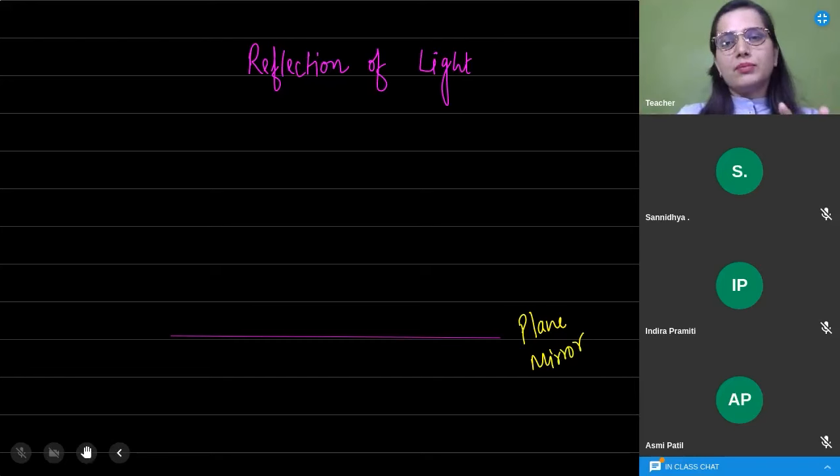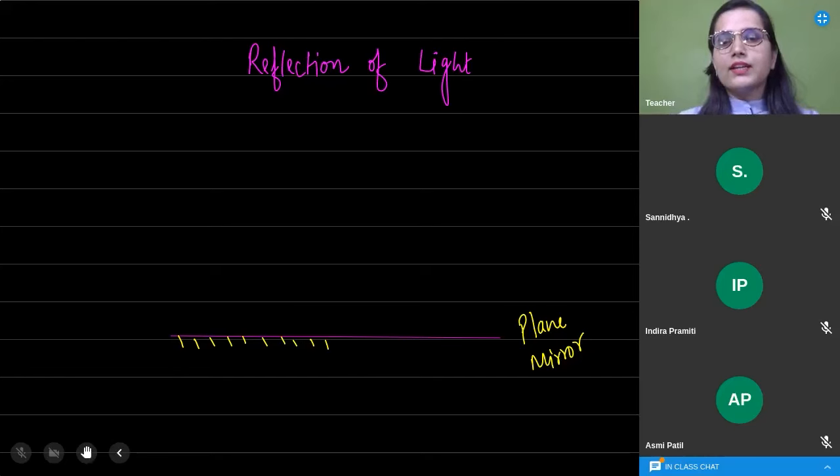Through this plane mirror, we will understand how the reflection of light is and how the light is going from one medium to another medium or bouncing back into the same medium. We will see through this diagram. Dear students, what exactly the plane mirror is? It is the plain glass sheet.